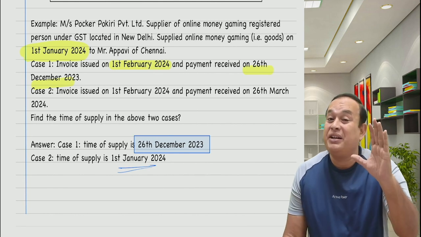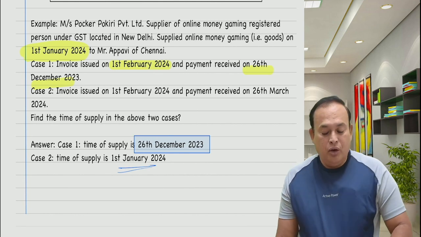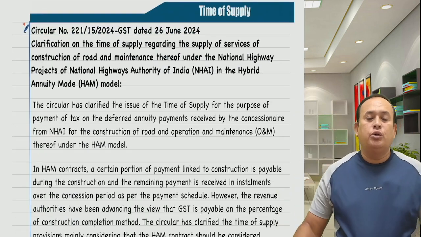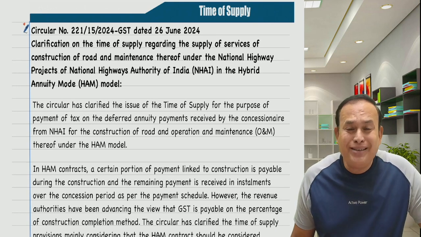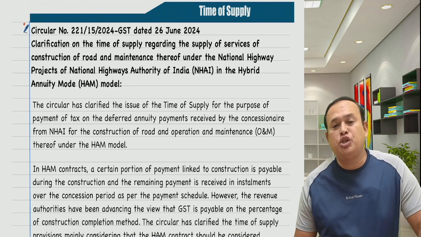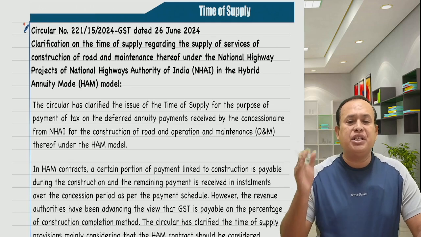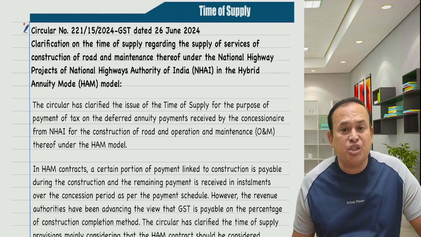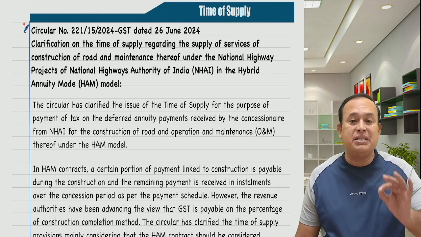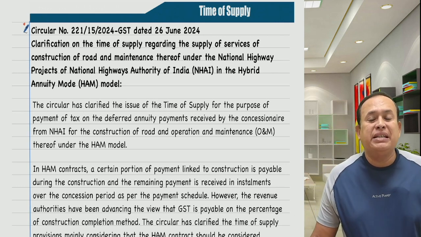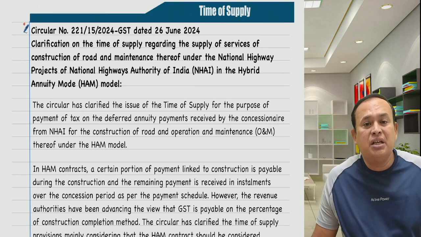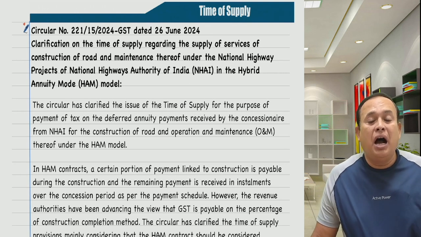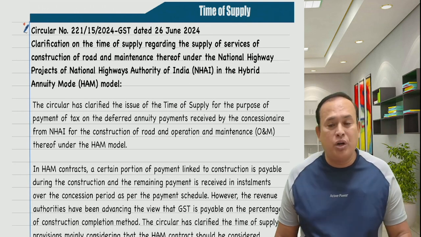In case of specified actionable claims, only this. Further, my dear sir, referring to you now, one more important circular with regard to time of supply issued by the CBIC. Clarification on the time of supply regarding the supply of services of construction of road and maintenance thereof under the National Highway Projects of National Highway Authority of India in the hybrid annuity model.